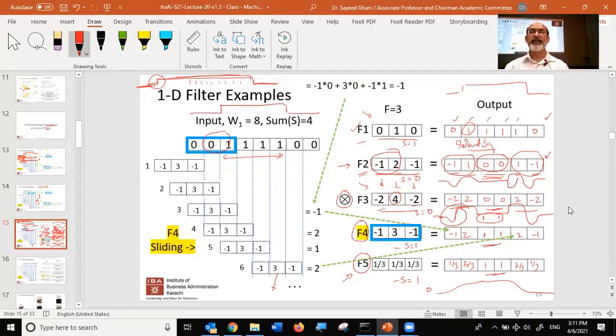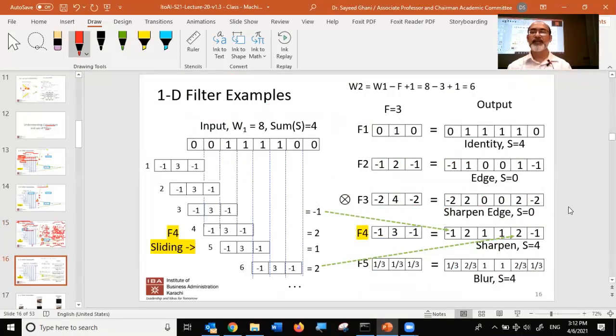So what's happening now is that the edges are getting blurred. Instead of the edges getting enhanced, the edges are now getting blurred. What you've done here is averaging out over 3 pixels, so it's a 1/3, 1/3, 1/3. Here you were simply replicating the input, and here you are averaging out the output. So you can see that they have different properties.